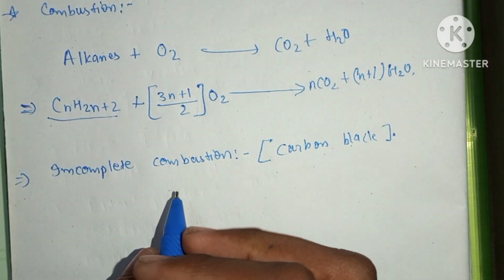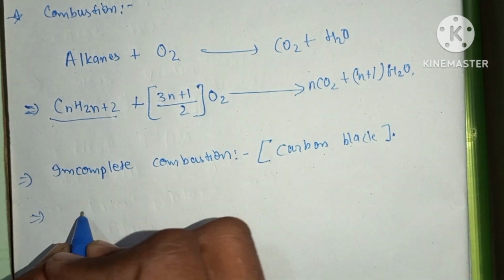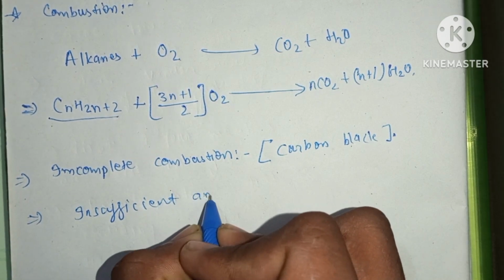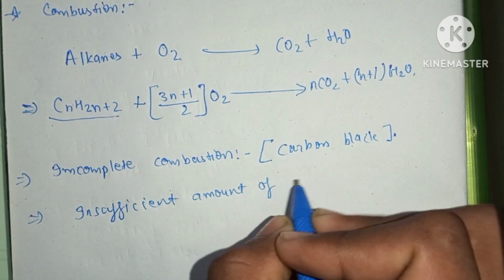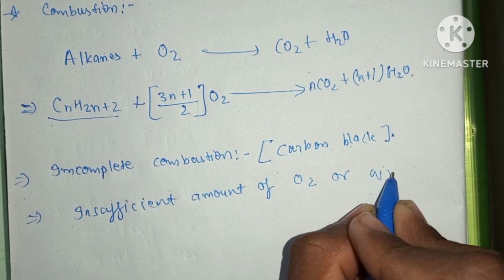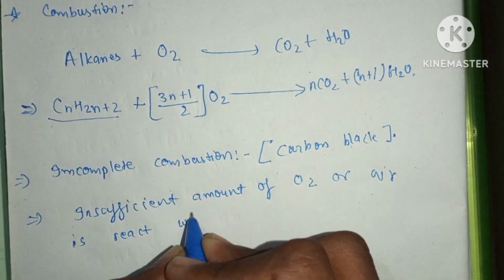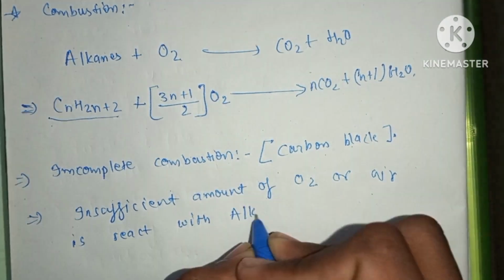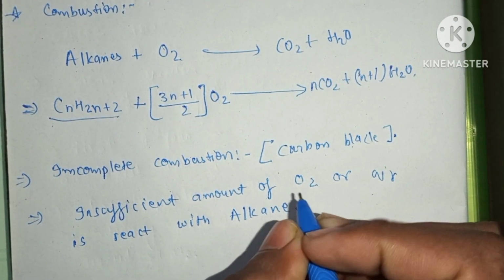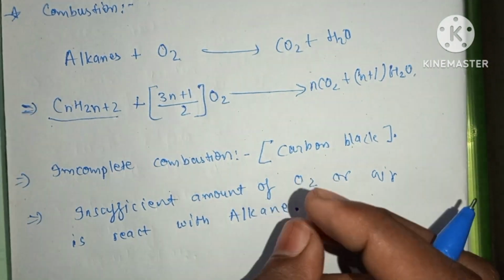During this process, an insufficient amount of O2 or air reacts with alkane, so we get carbon black.